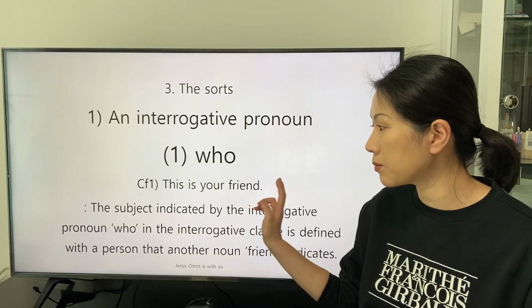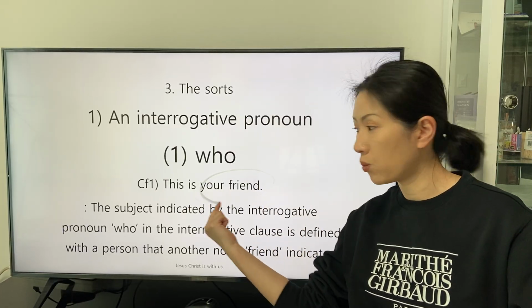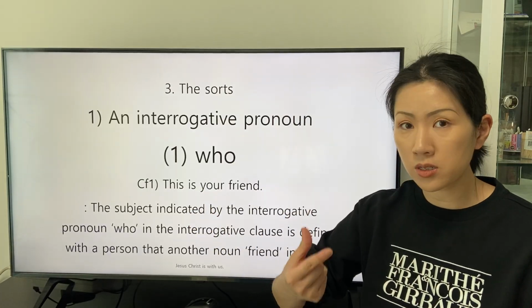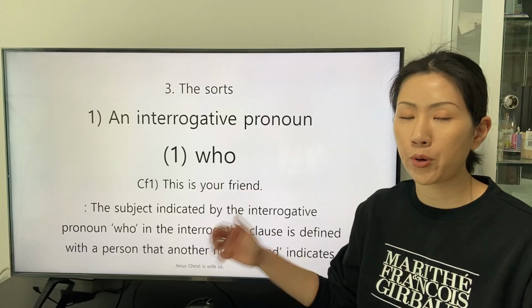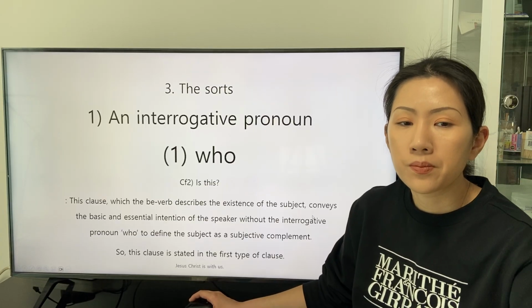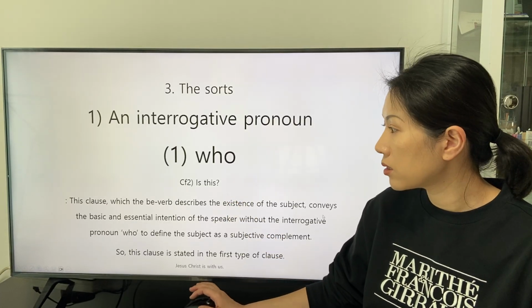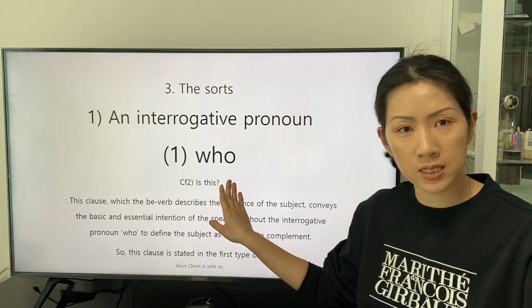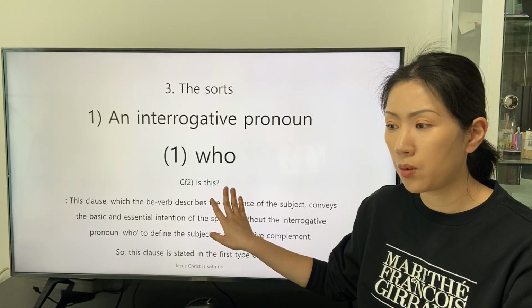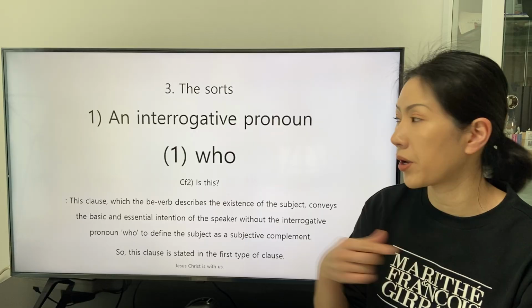In the first conference, we can understand that this indicative word, the phrase of the general noun your friend, corresponds to the interrogative pronoun who in the first example. Who is this? The second conference is this. Is this? We can understand that this interrogative clause is in the prior step before we apply the interrogative pronoun who.